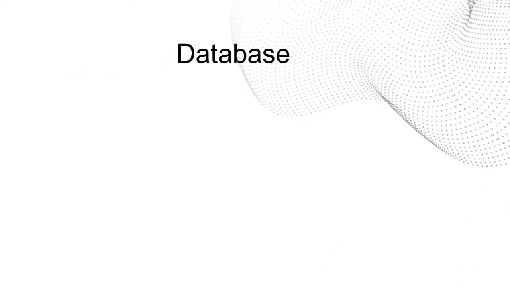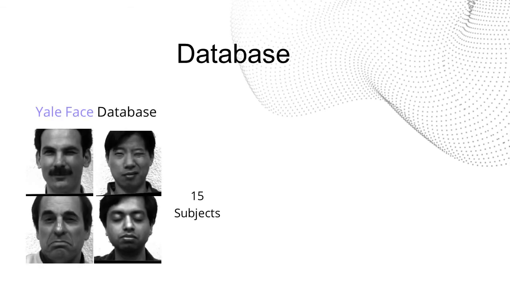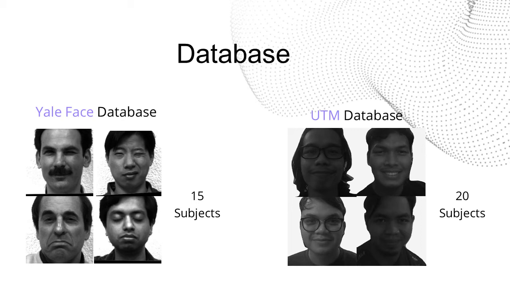First, what we need is an image database. The database should have the subject doing several facial expressions, and these images will be used to train and test our facial expression recognition program. The most important expression is the normal or neutral expression so that image difference can be applied. I have downloaded the Yale Face Database, which has 11 images per subject, one per different facial expression, which are happy, normal, sad, sleepy, and many more. Furthermore, I also made my own database by capturing 20 UTM students' facial images with 5 different expressions.